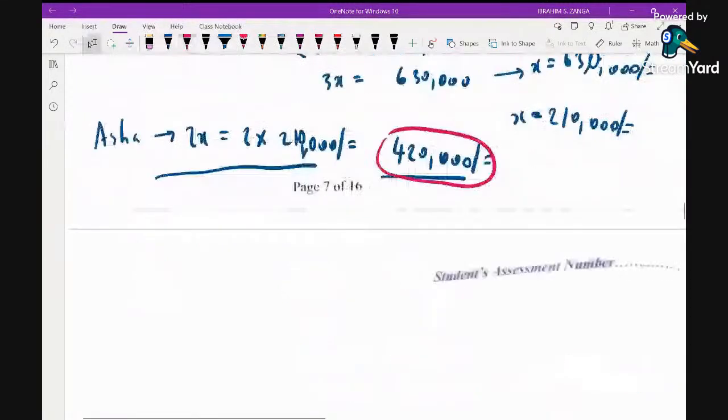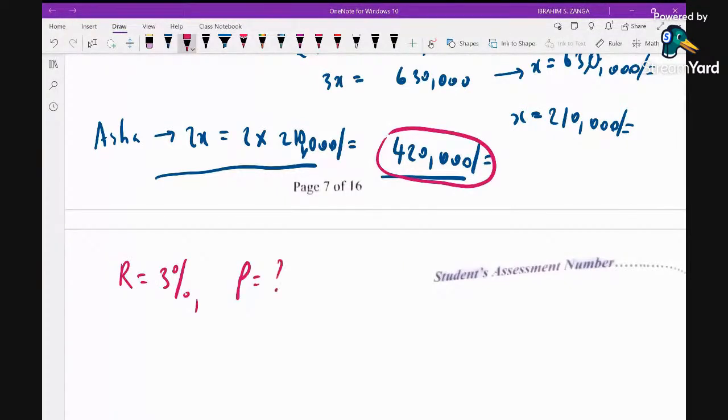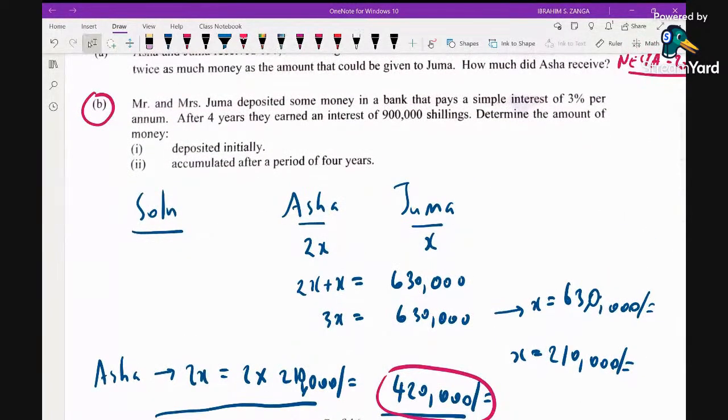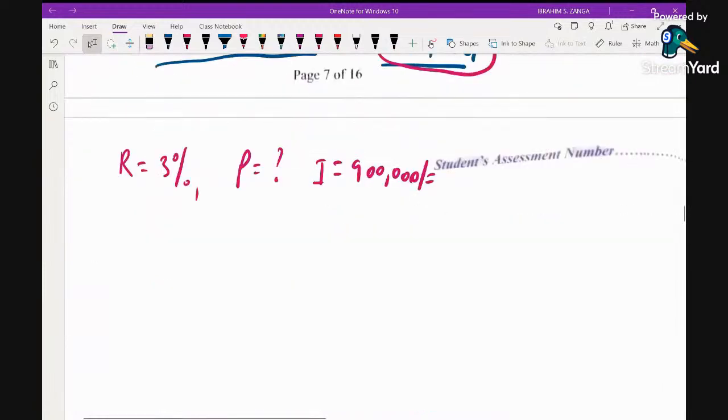From the given information, we were given that the rate is 3%. The principal is not known, but the interest is 900,000 shillings. And the time, we have 4 years.